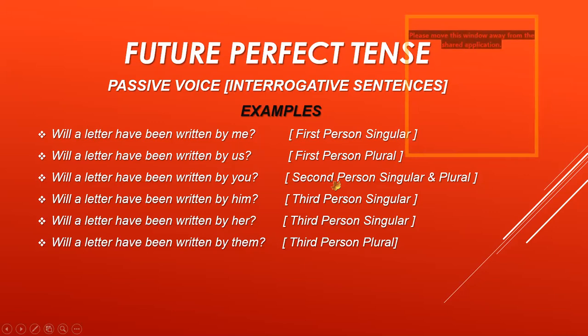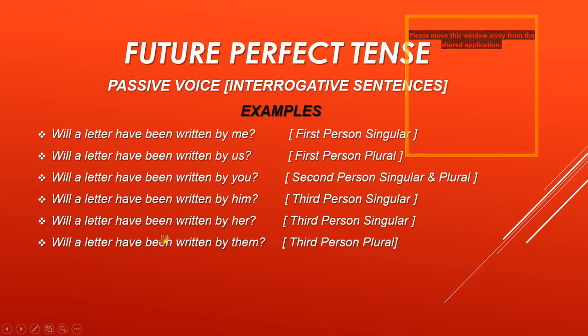Singular and plural. Will a letter be written by him? Question mark. It is the example for third person singular. Will a letter have been written by her? Question mark. It is the example for third person singular.